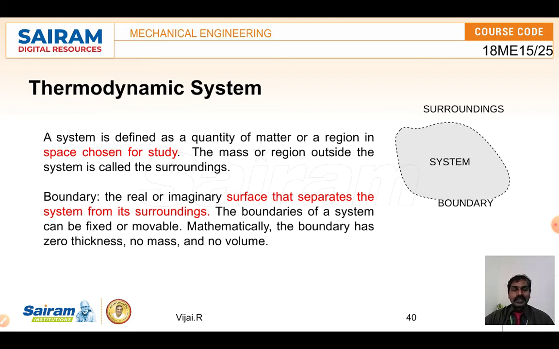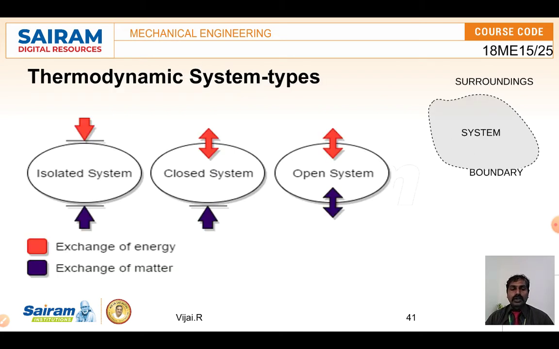And there should be a boundary, a layer which separates the surroundings and the system. It's an imaginary layer, with no thickness, no volume, nothing.